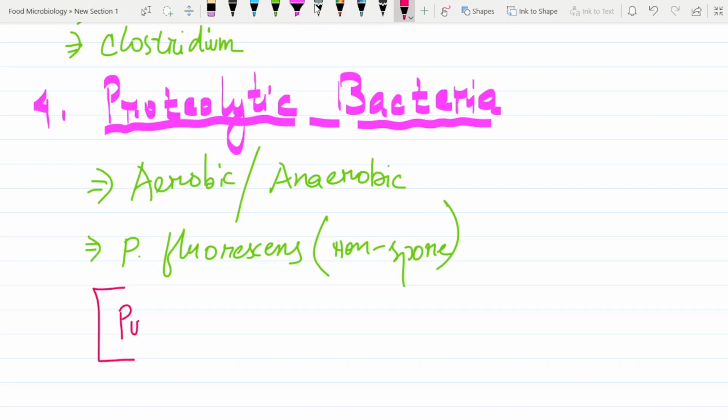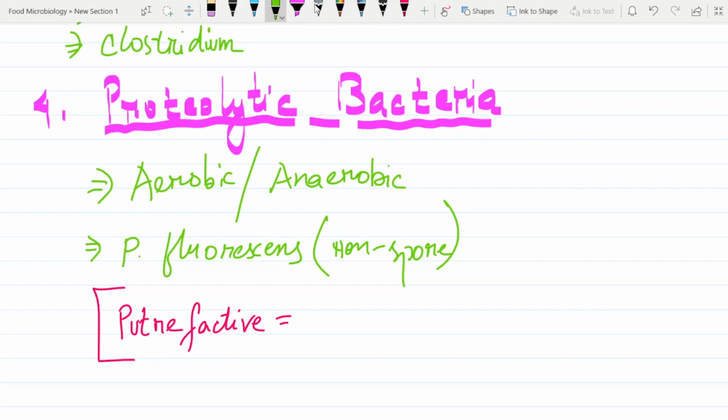One more concept that I want you to know is the term putrefactive. What is the meaning of this? If anybody knows, please comment in the comment section below. So what is putrefactive? I will tell you right now. Whenever any protein decomposes or degrades anaerobically, in the absence of oxygen, it is called putrefactive.